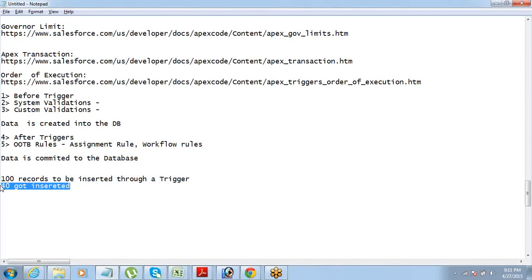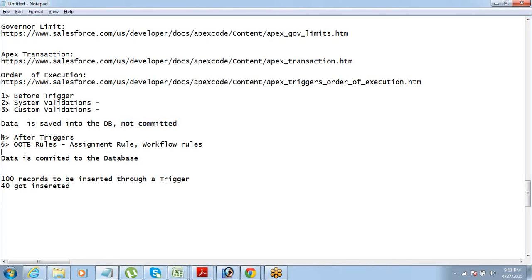Before that, 40 records were inserted into the system, but when the 41st record has an error, all those 40 will also be rolled back. So initially these 40 records are just created, or you can also call it saved. They are saved in the database but not committed.